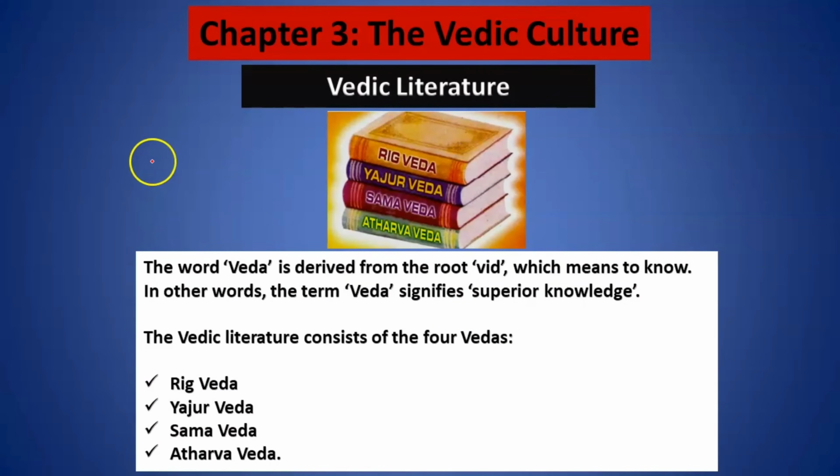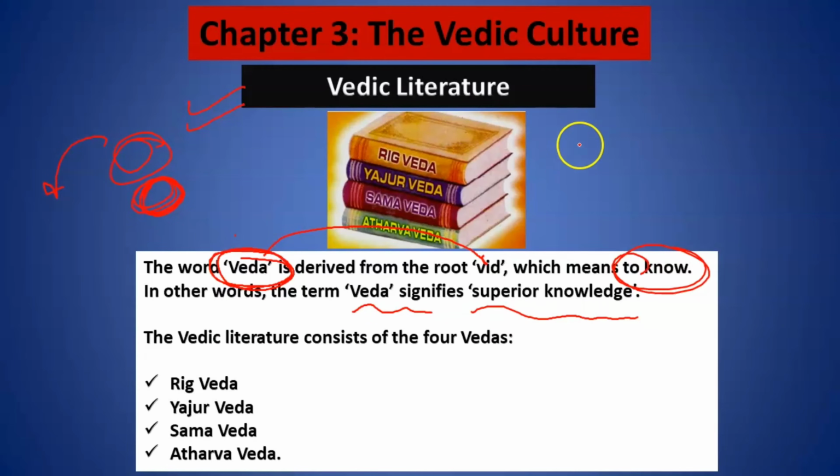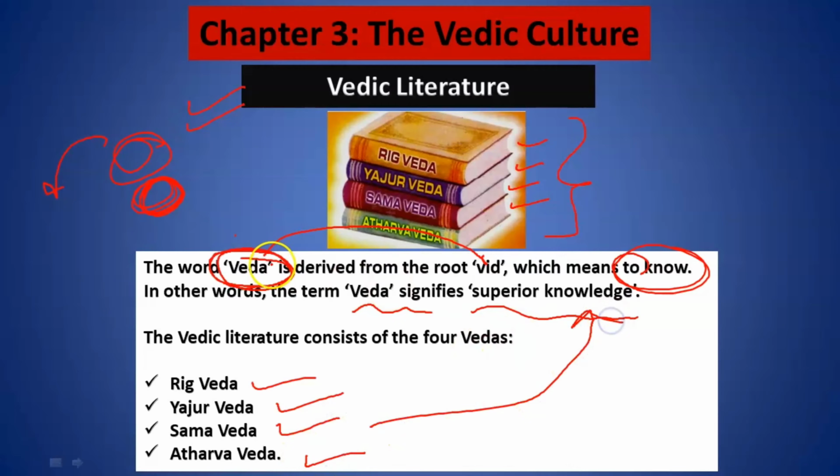Now, if I talk about the Vedic literature, you must first understand what the word Veda means. The word is derived from the root word vid, which means to know, to gain some knowledge. That means Veda means to earn knowledge. In other words, Veda signifies superior knowledge. An individual who has read these four Vedas, Rig Veda, Yajur Veda, Sama Veda and Atharva Veda, is considered to have superior knowledge.